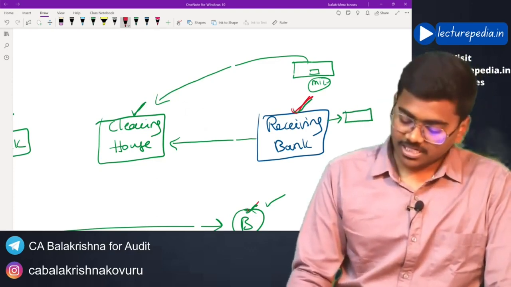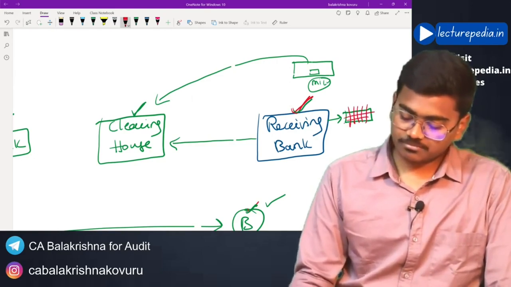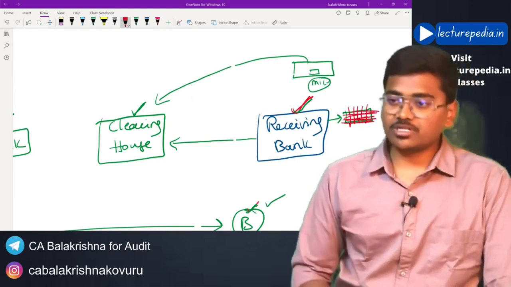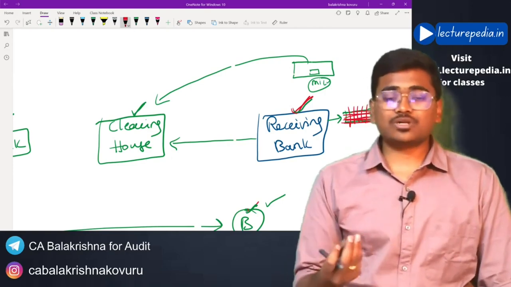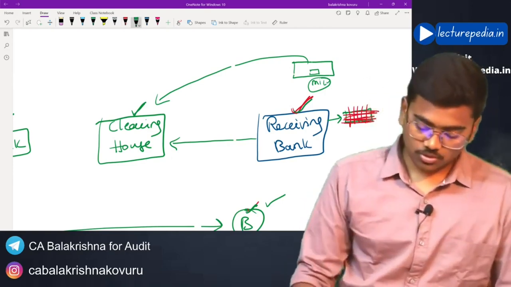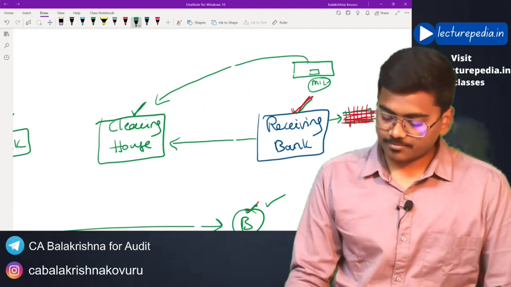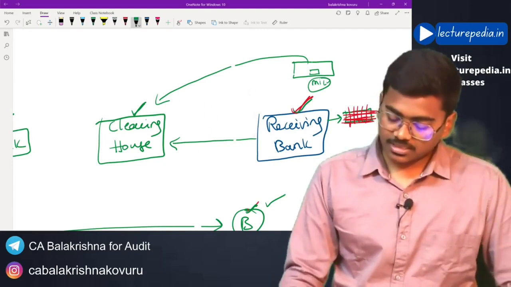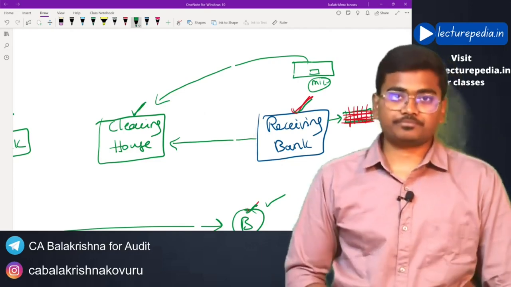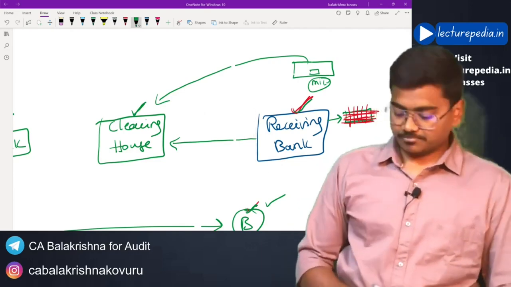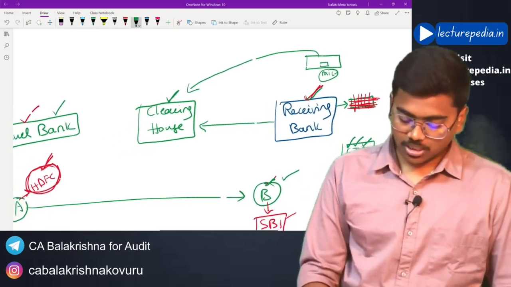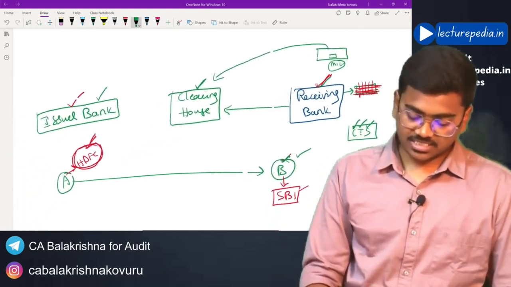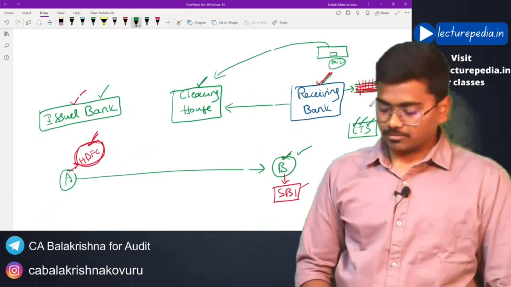Truncate means it will tear off the check, it will smash the check. That is known as truncate. This process is known as CTS. CTS means check truncation system. Hope this is clear. So this is how check related transactions will take place in the bank.